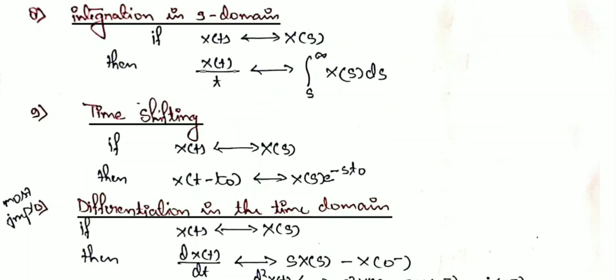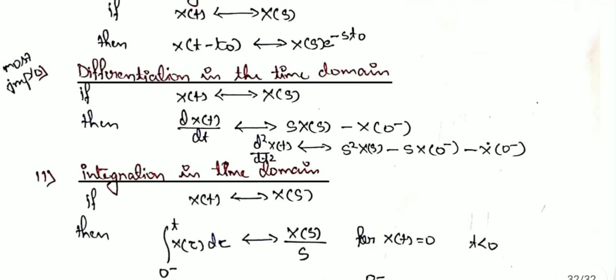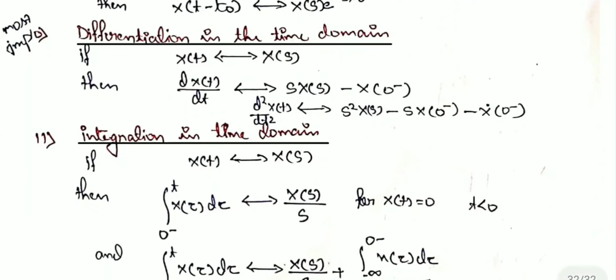Okay. The next property is the differentiation property. It is the most important property of the unilateral Laplace transform. If we take one-time differentiation of x(t), then it is sX(s) minus the initial value of the input, and if we take two-time, then it is s square X(s) minus s x(0) minus the one-time differentiation initial value of x. Okay. Accordingly for 3 times, 4 times, 5 times.